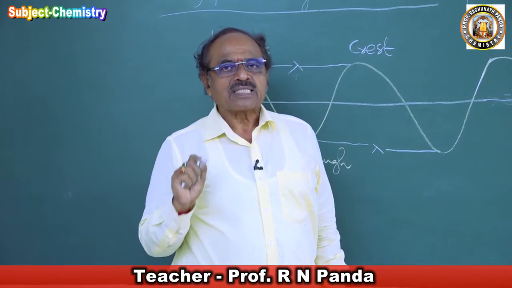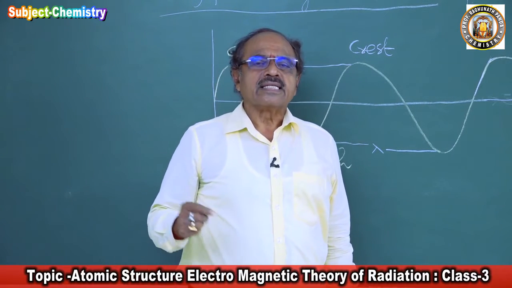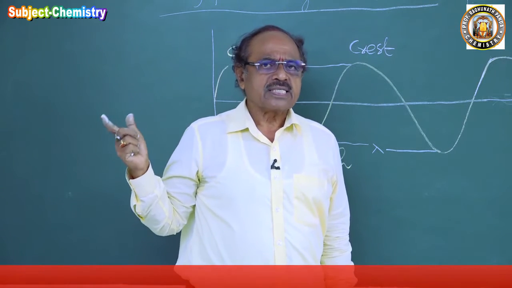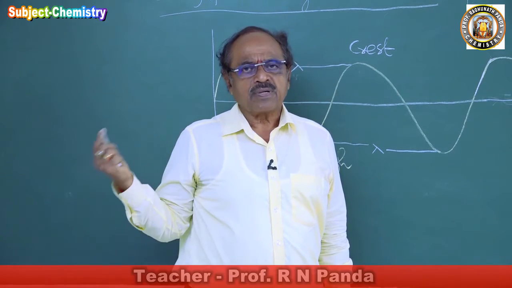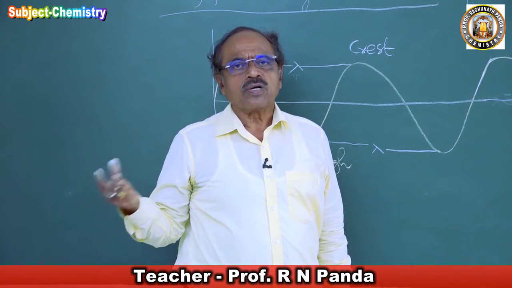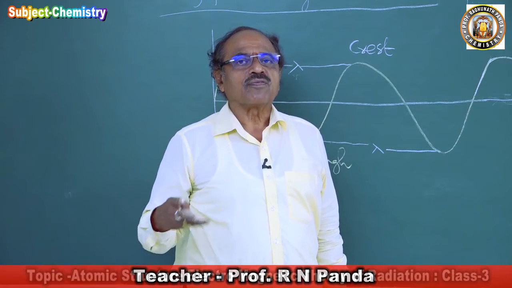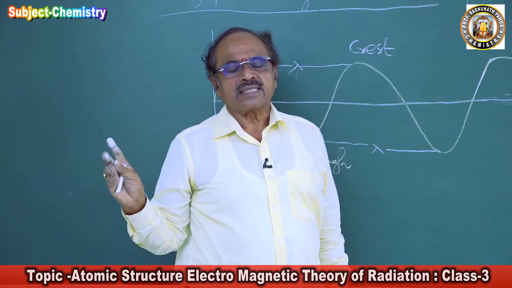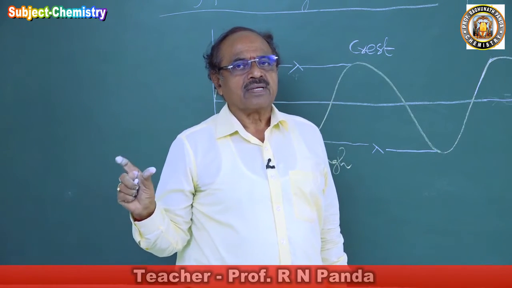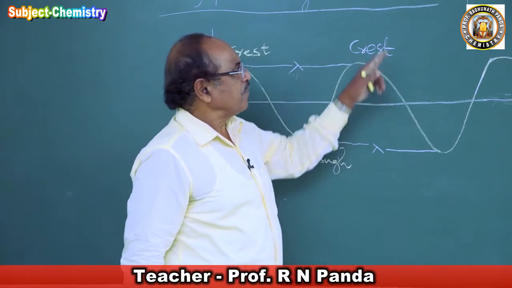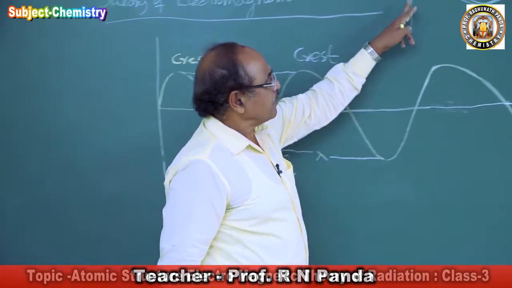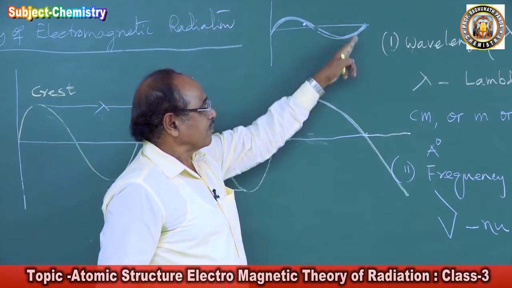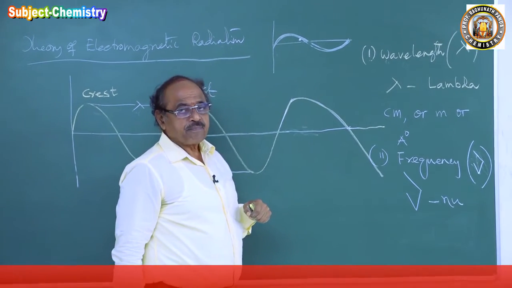Most often we say an electromagnetic wave has frequency. Then what is that frequency? Frequency is not a word chemistry has given. It comes from the English word. We use it to explain the number of times an event takes place in a definite length of time, hence frequency. So here the wave is moving. The number of waves passing through this point in a second of time is called frequency.